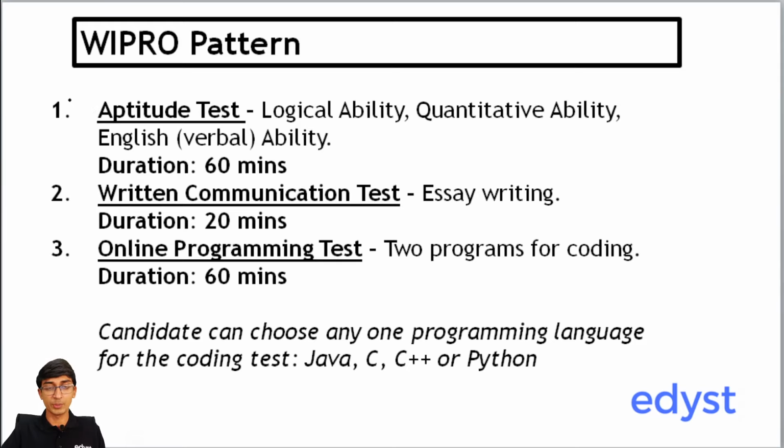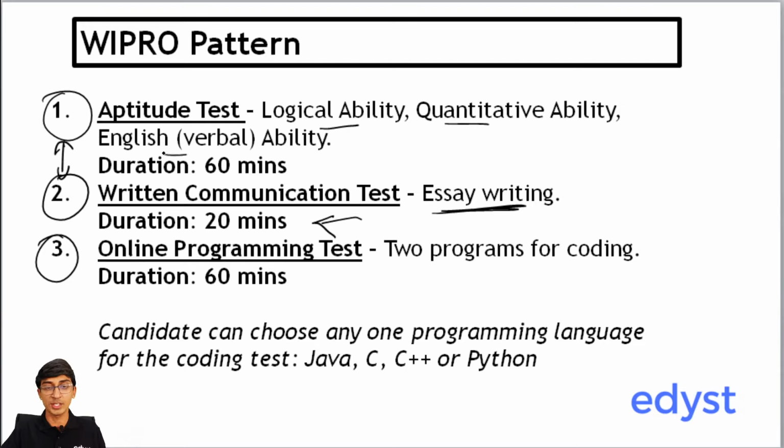The pattern of the Wipro test is divided into three parts. You have the aptitude test, the written test, and the online programming test. The major difference between these is that the written communication test is an essay writing. That means you have to actually write an essay. You will be given 20 minutes, but you have to actually write the essay. Aptitude test is going to be multiple choice. You're going to be asked on logical, quants, and English verbal ability.